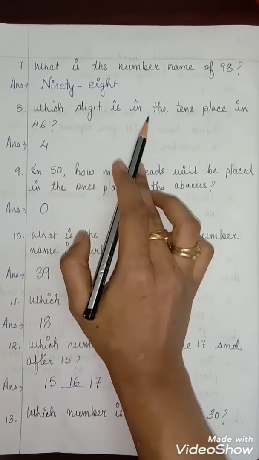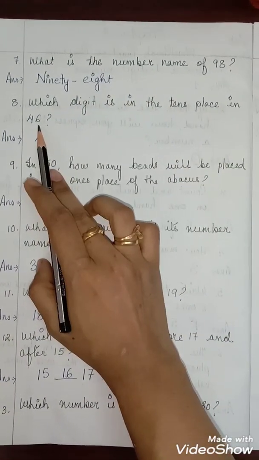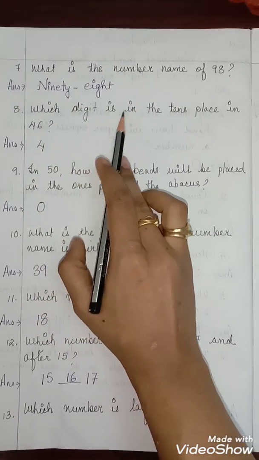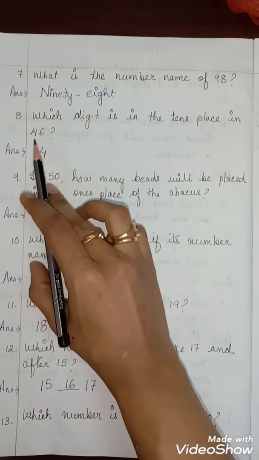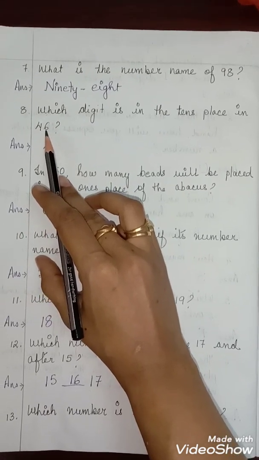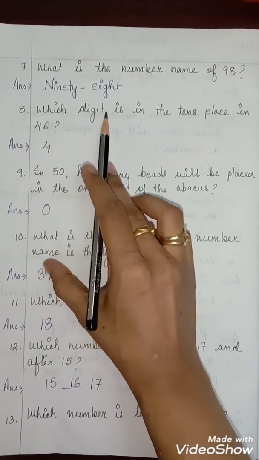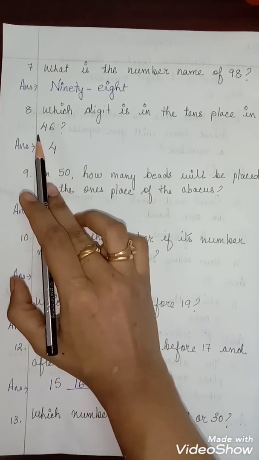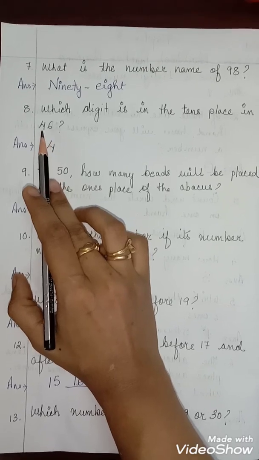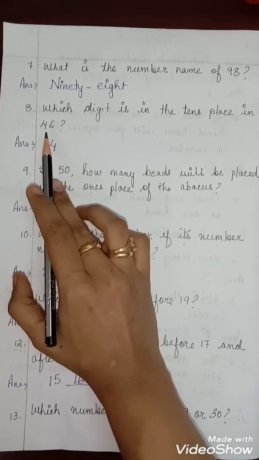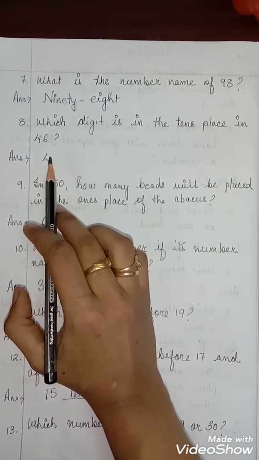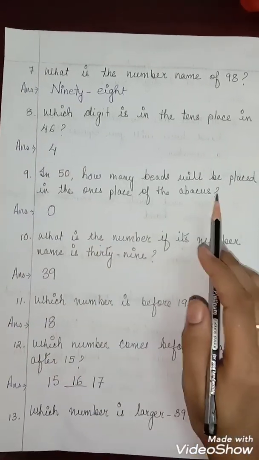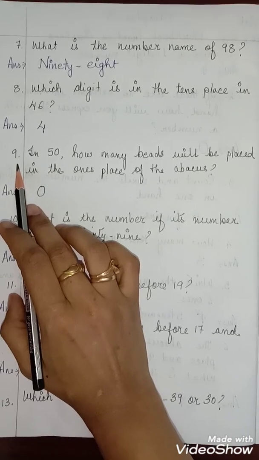Which digit is in the tens place in 46? Again. Which digit is in the tens place in 46? 46 is a 2-digit number. So the question is asking which digit is in the tens place. So 2-digit numbers have 2 places, tens and ones. So which number is in the tens place? Here 4 is in the tens place. So the answer is what? 4. Okay. Now come to question number 9.